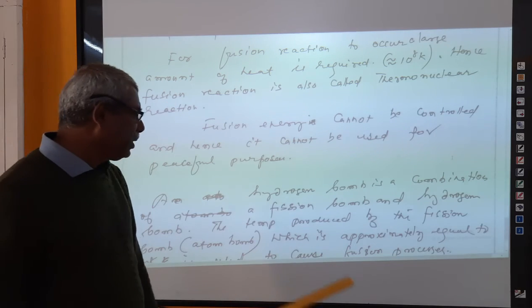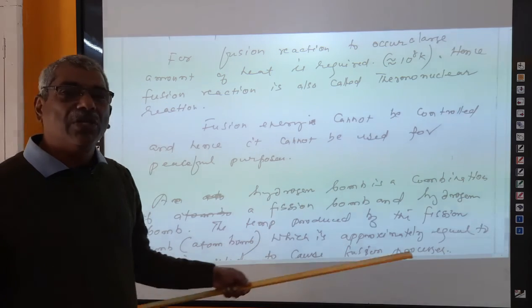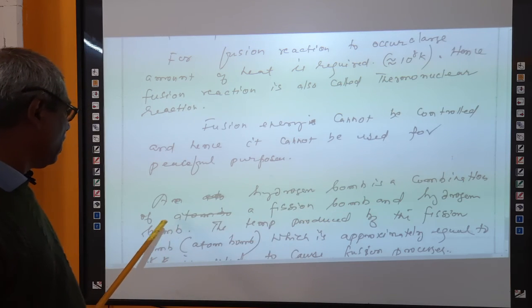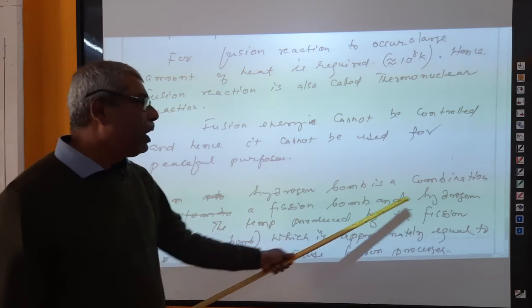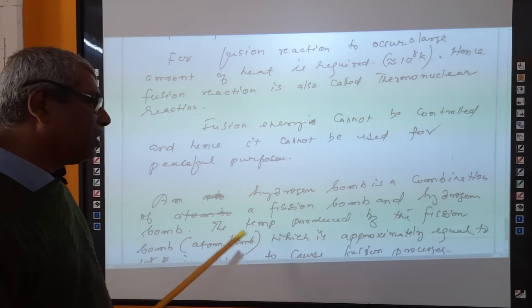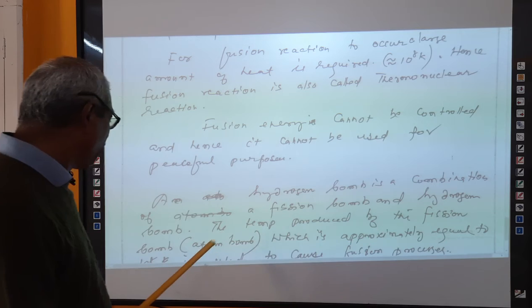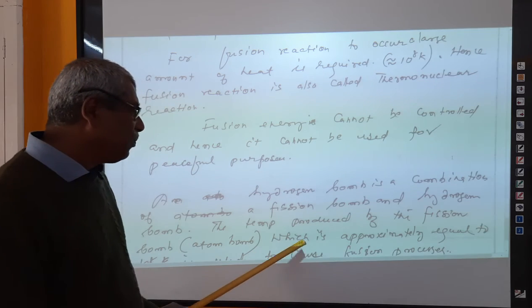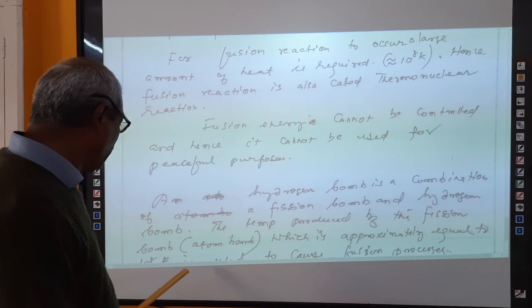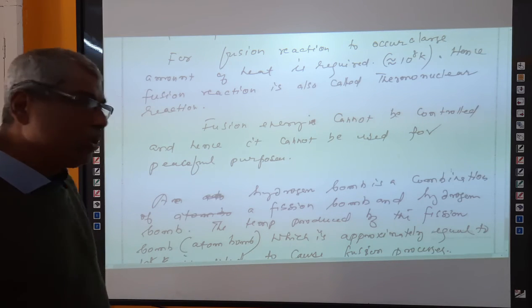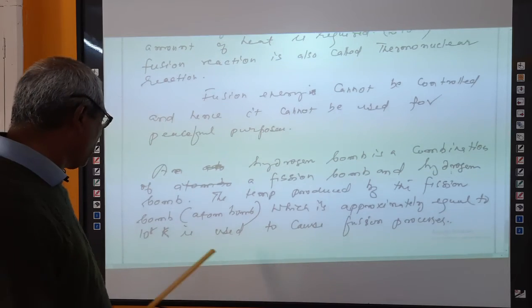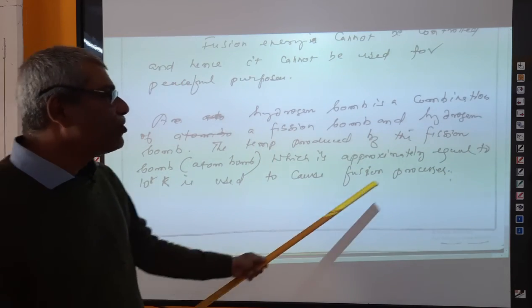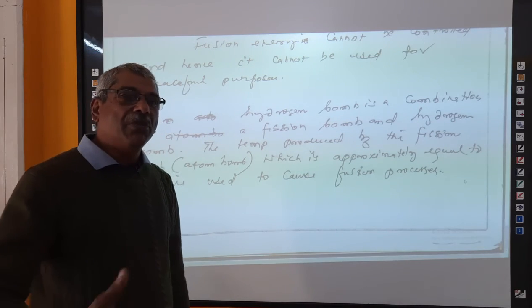So a hydrogen bomb is a thermonuclear bomb, a combination of a fission bomb and a fusion bomb. The temperature produced by the fission bomb, which is sometimes also called the atom bomb, is approximately 10 raised to 8 Kelvin, and it is used to cause the fusion process.